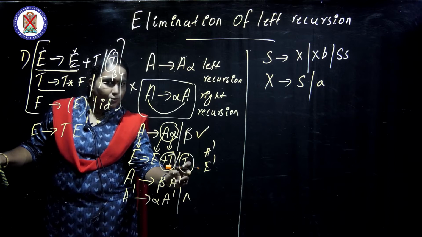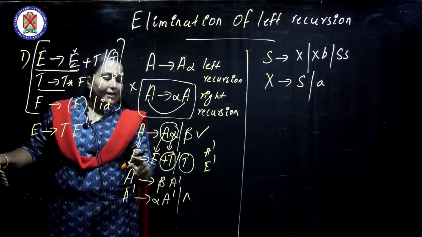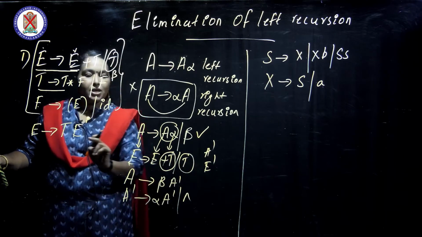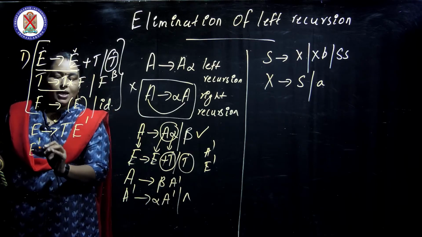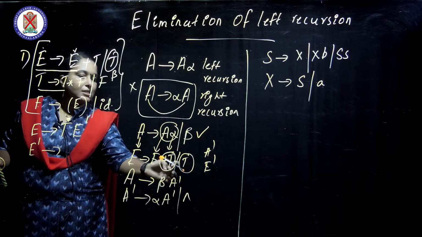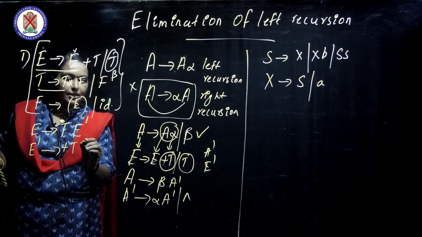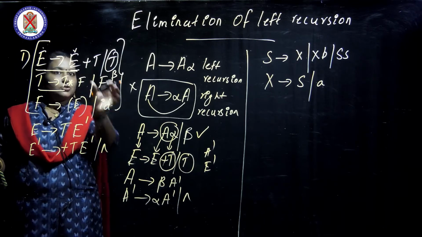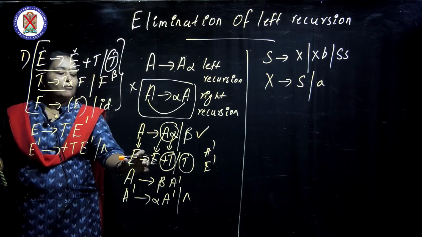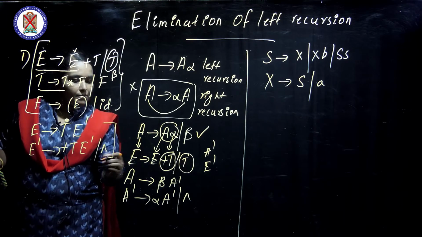Okay, once again I will say A gives beta A dash. Beta here is T, and A is here E, so A dash becomes E dash. Okay, next we write E dash gives alpha, which is plus T, so plus T E dash or epsilon. So this single grammar, when left recursion is removed, becomes two grammars.